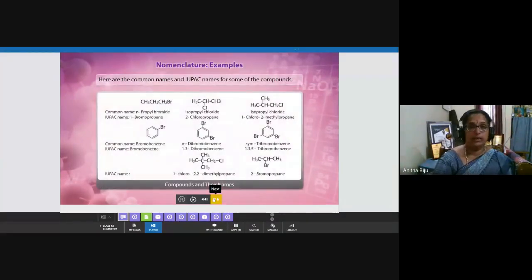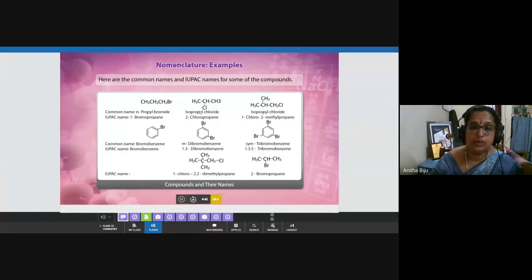Now let us continue with some examples. Okay, all of you write these examples in your copy. First write this one, CH3CH2CH2Br. This is already a straight chain, so it is considered the parent chain, and bromine is the substituent. Numbering of carbon atoms starts from this carbon: 1, 2 and 3. So the name of the compound is 1-bromopropane.